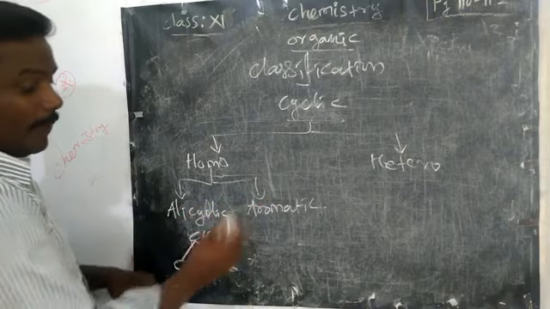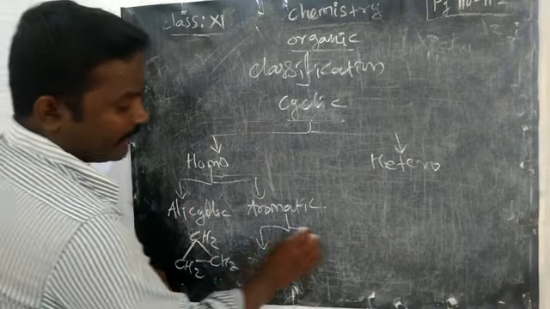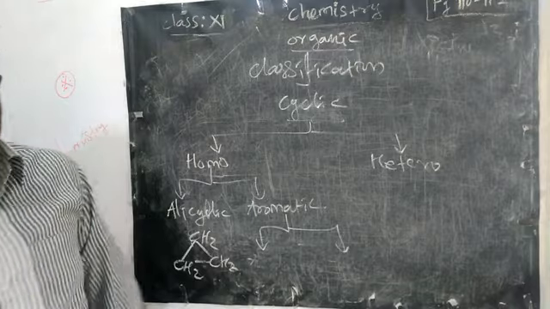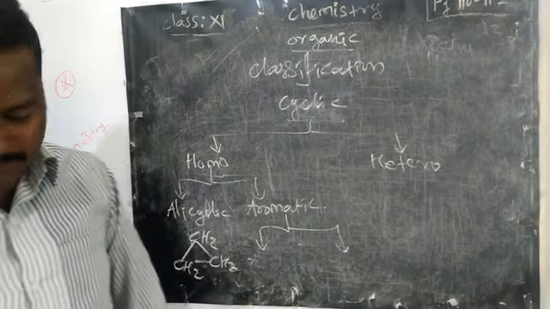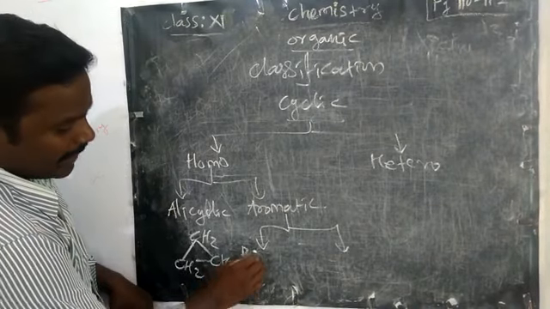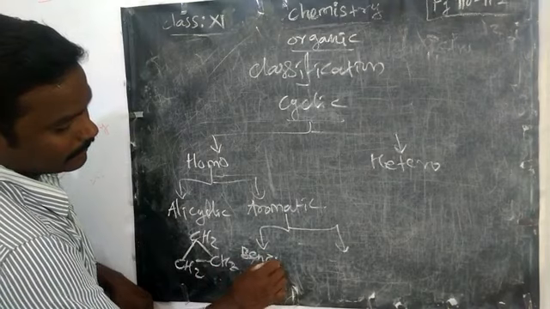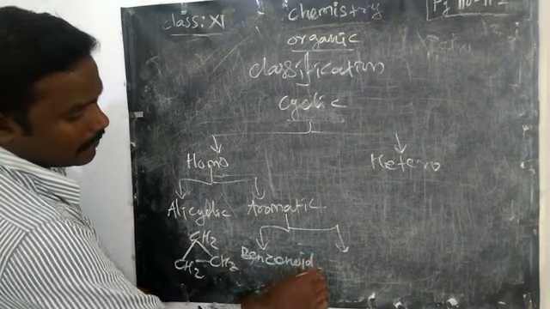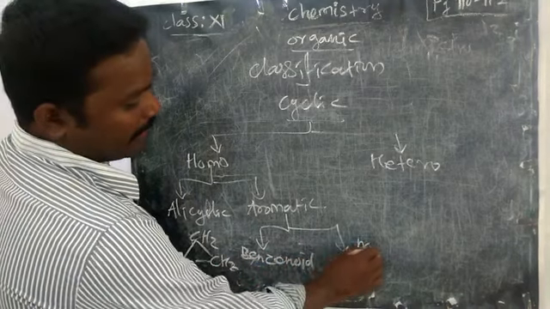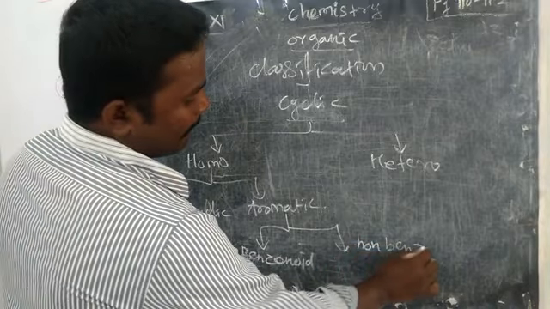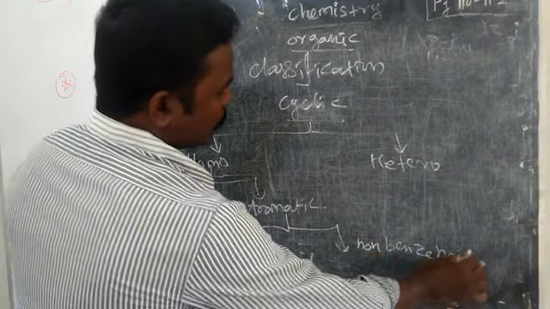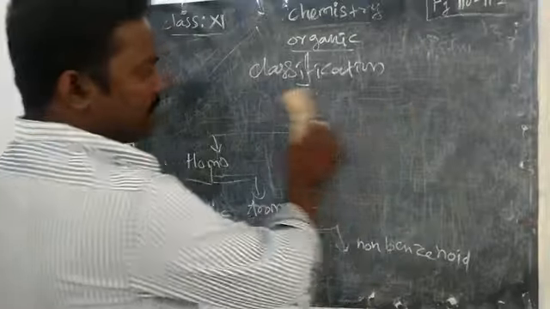But the aromatic compound is further divided into two. One is benzenoid compound, made up of benzene. Another one is non-benzenoid. Now we can see the example for benzenoid.